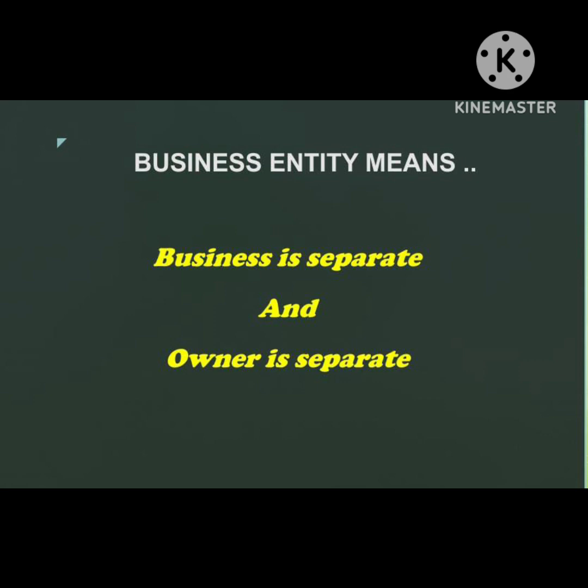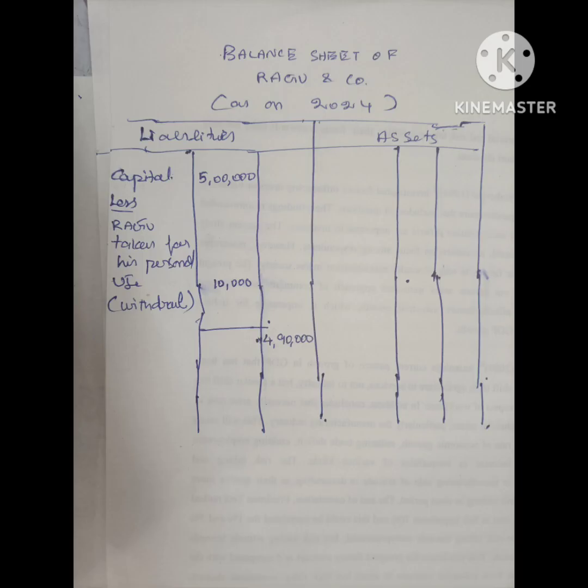So the accounting concept says that even when the business owner takes an amount from the business, you show it in the accounts, so that the business owner is treated separately and the business is separate. Whatever money goes out of the business should be shown. Whatever money comes into the business should be shown. So the business is separate and the owner is separate.